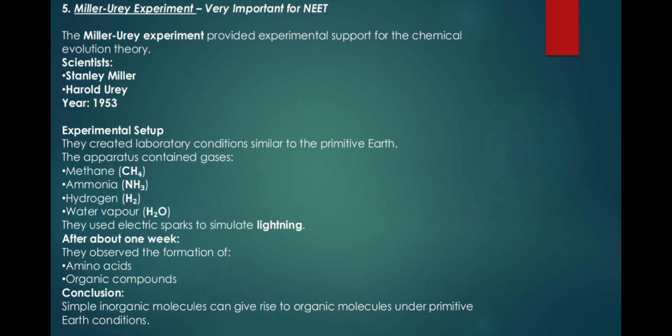Experimental setup. They created laboratory conditions similar to the primitive Earth. The apparatus contained gases: methane, CH4, ammonia, NH3, hydrogen, H2, water vapor, H2O. They used electric sparks to simulate lightning. After about 1 week, they observed the formation of amino acids, organic compounds.